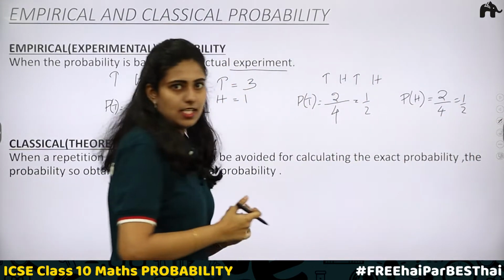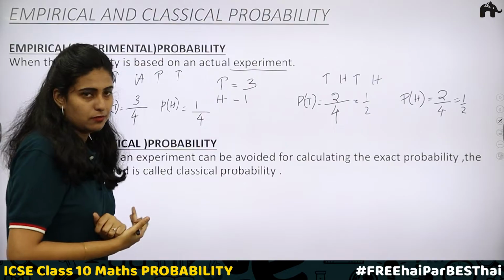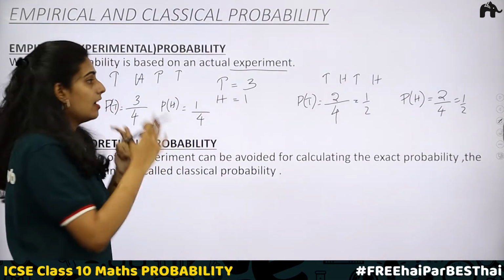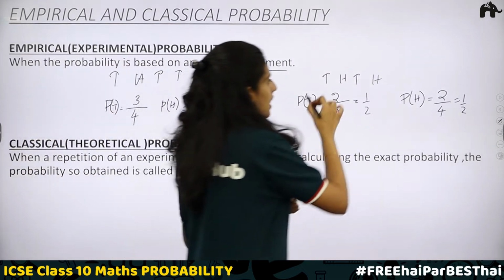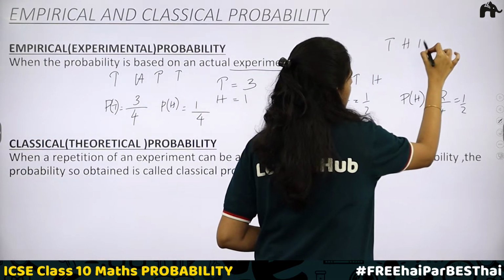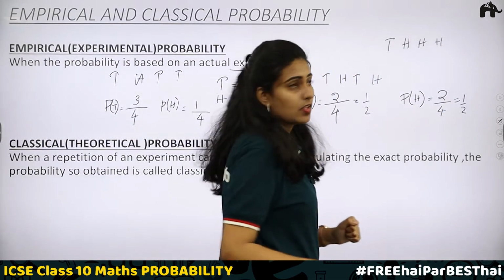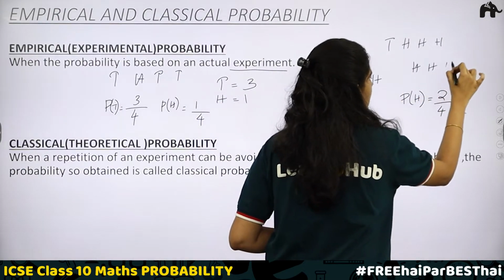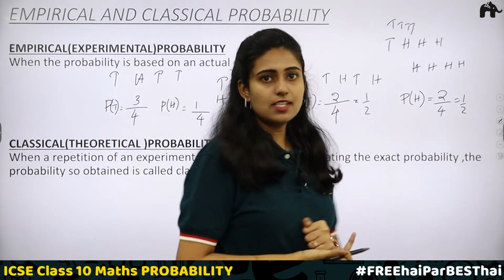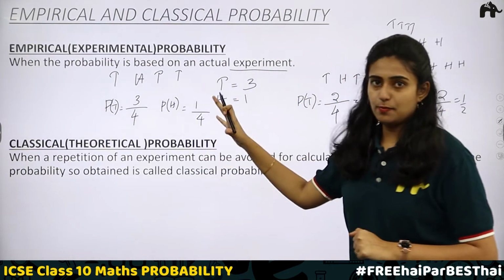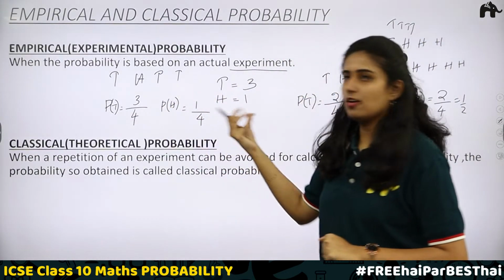The probability has changed. When the experiment was performed, based on the experiment and the conditions, it is changing. Again, if I perform it, I can get 1 time tail and 3 times head, or all 4 times head, or all 4 times tail. So all these are possible. This is based on the experiment. Based on the experiment, I am getting all these values.